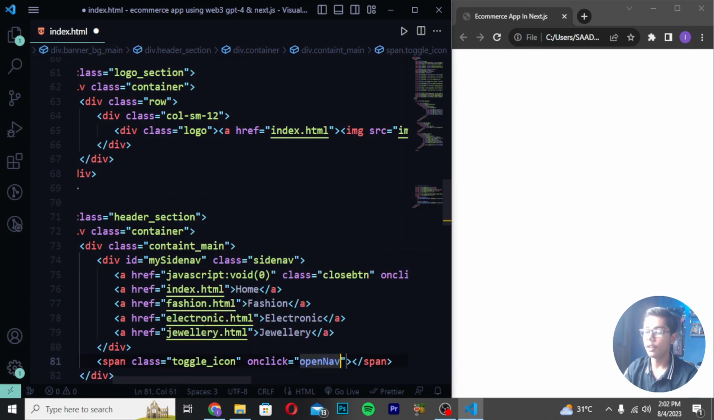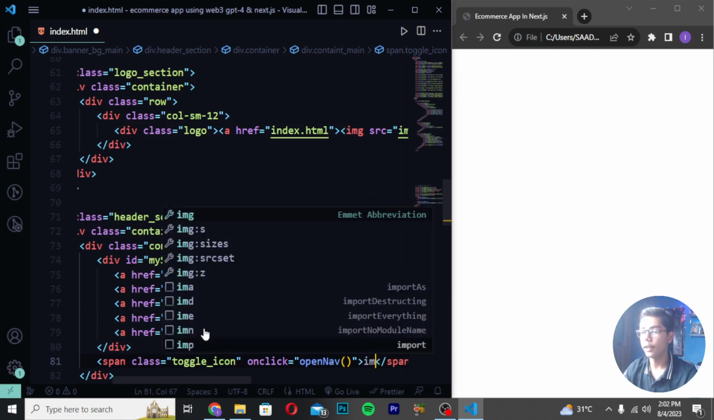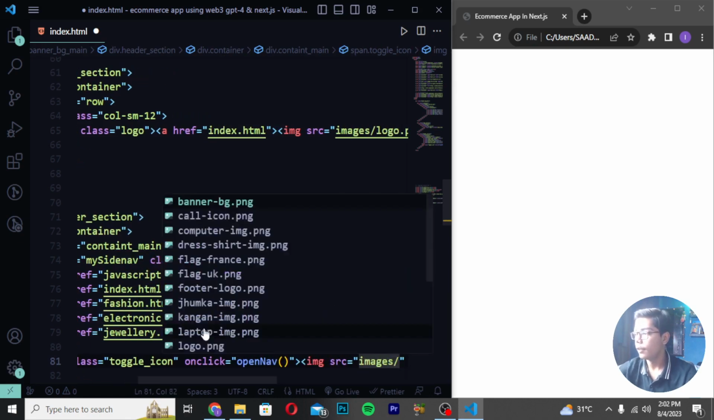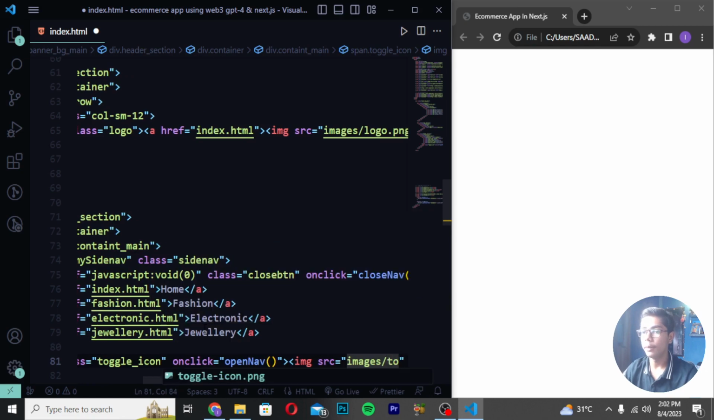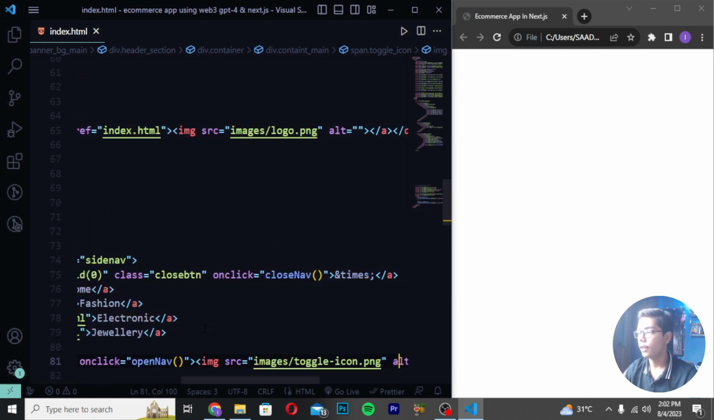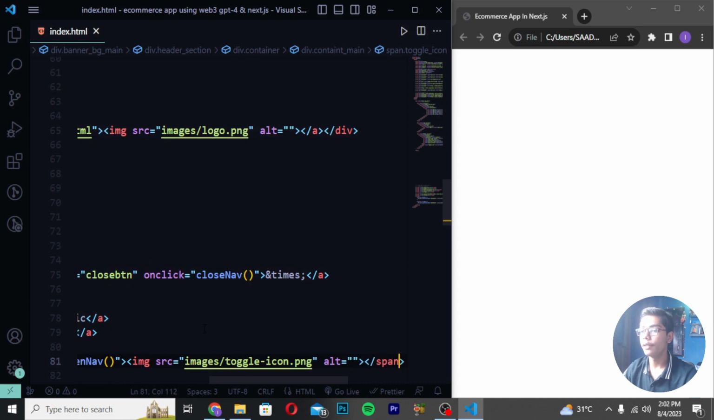Then after writing this, you have to just press this open close bracket, write here images slash, and I will be now making it as toggle icon. So I will be writing here toggle icon.png file. Then you have to move after the close span tag which we have created.